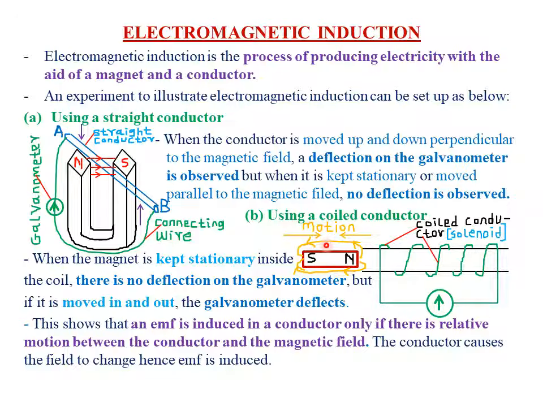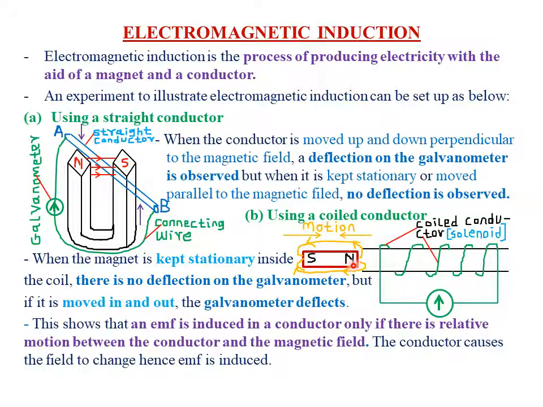So the key point here is that, remember, if this is our bar magnet, then we expect the magnetic field lines to be moving from the north pole towards the south pole, also downward from the north pole towards the south pole. So when you move this magnet in and out of this solenoid, or this coiled conductor, then we expect the magnetic field lines of this bar magnet to interact with or cut the conductor at an angle of 90.